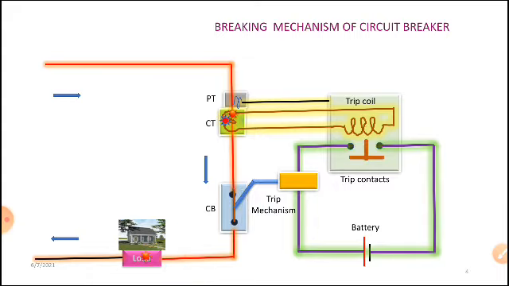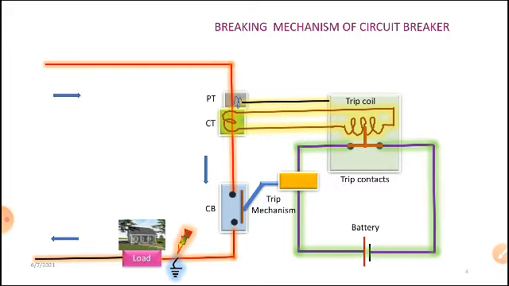Okay, once again you can see what happened here. Under normal condition, now I am going to purposefully make one fault. Now I made the fault here. In that condition this is closed and the trip mechanism operated, and there is an arc appearing. That is automatically nullified with the help of the medium present inside the circuit breaker. Then the total circuit is opened.